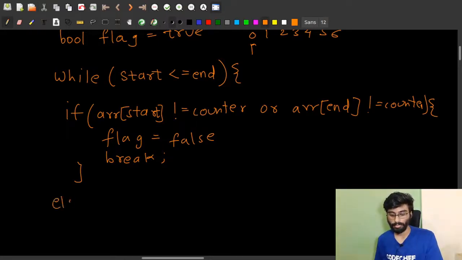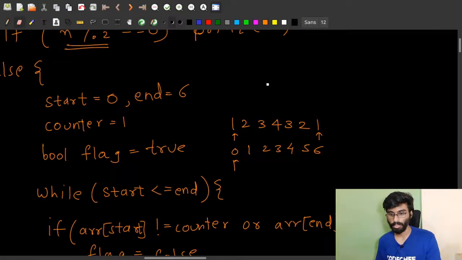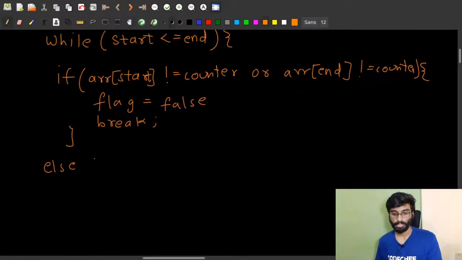Else, if both of them are not true, meaning our start is equal to counter as well as our end is equal to counter. Right now start is pointing to the first, and end is pointing to the last, and they are both equal to the counter, which is 1 right now. So yes, we can proceed with our second iteration.